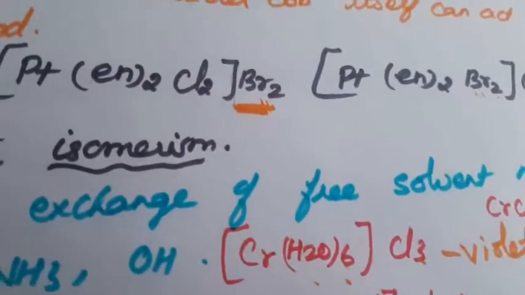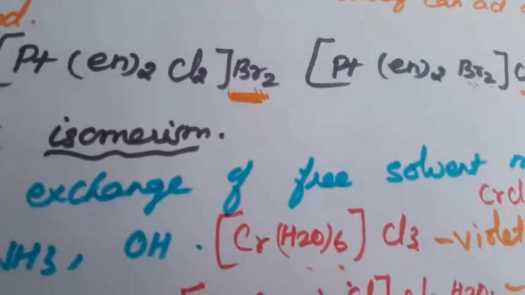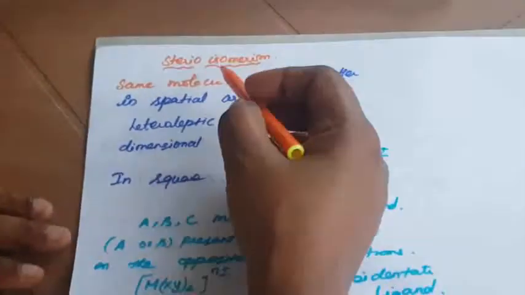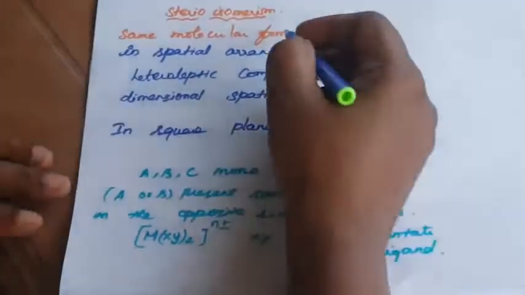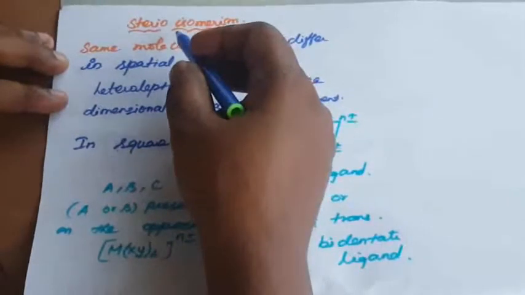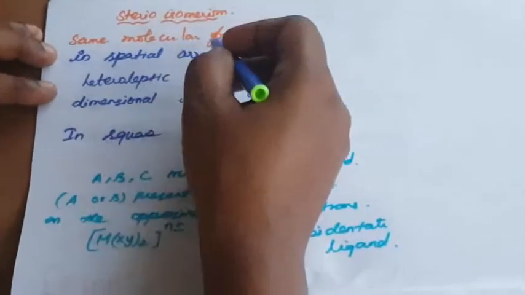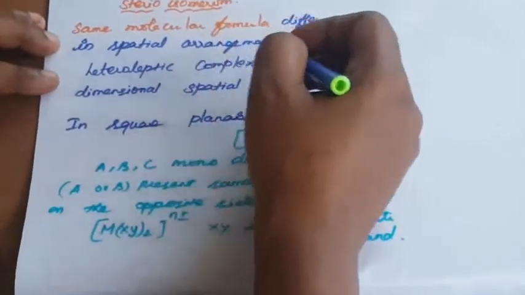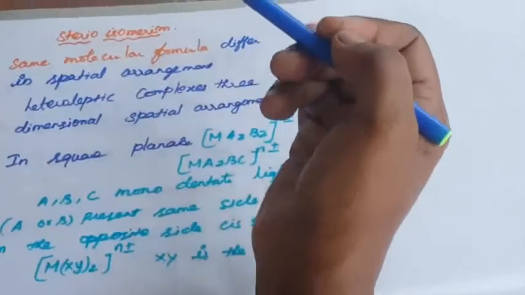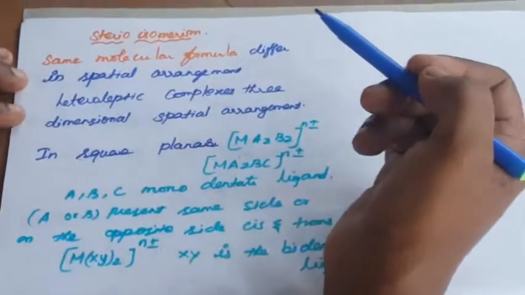So next one is stereoisomers and geometrical isomers. Okay, what is meant by stereoisomerism? Stereoisomerism means the same molecular formula but a different spatial arrangement. So what is the meaning of that? Stereoisomerism is divided into geometrical isomerism and optical isomerism.